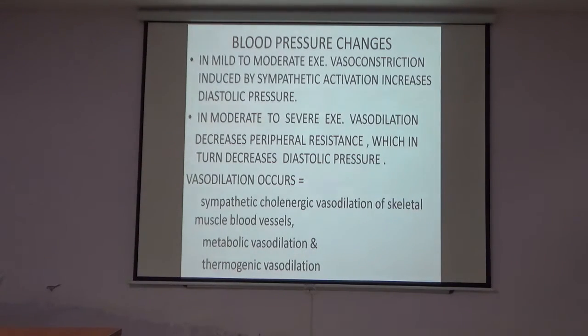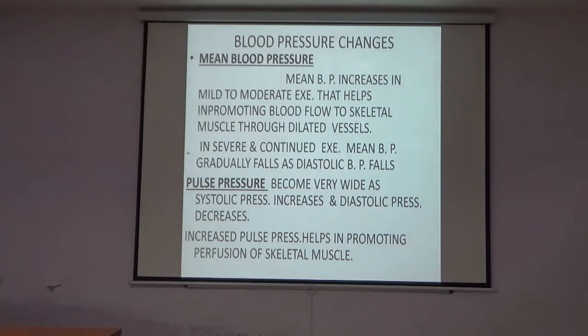In moderate and severe exercise, because of the vasodilatation, peripheral resistance decreases, which in turn decreases diastolic blood pressure. The vasodilatation in severe exercise occurs due to, first, the sympathetic cholinergic vasodilatation of the skeletal muscle blood vessels; second, the metabolic vasodilatation; and third, the thermogenic vasodilatation.